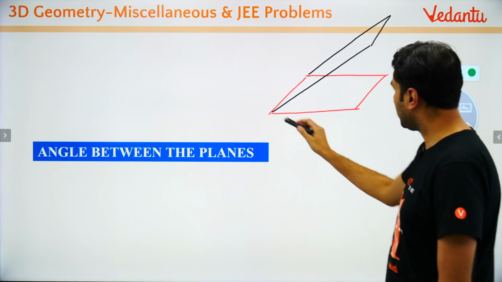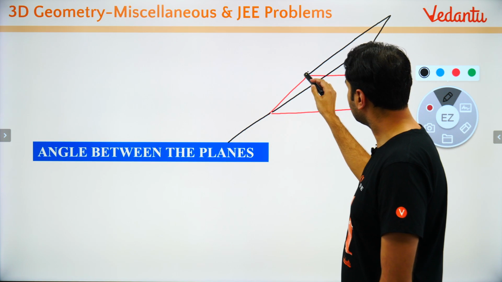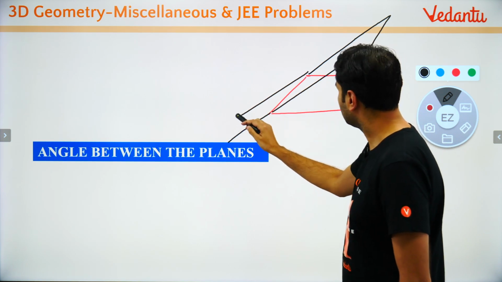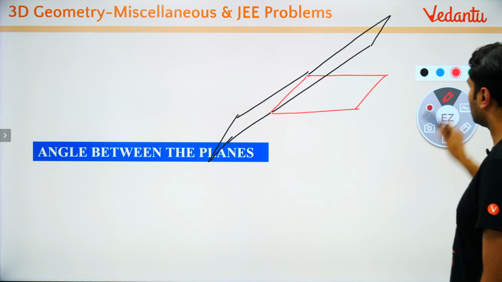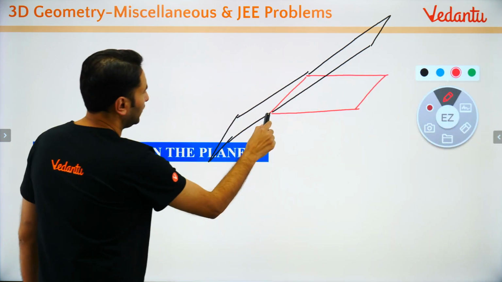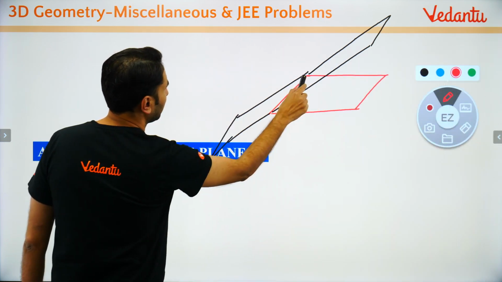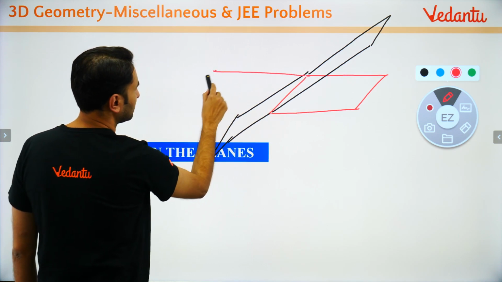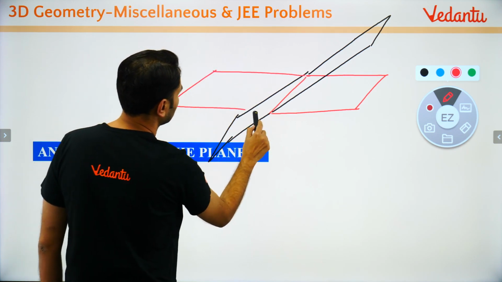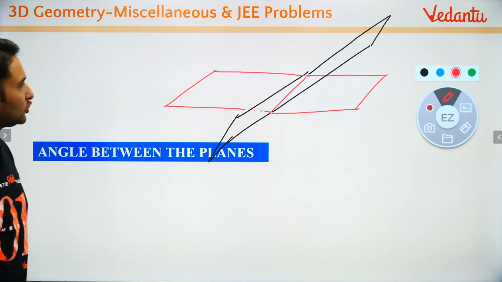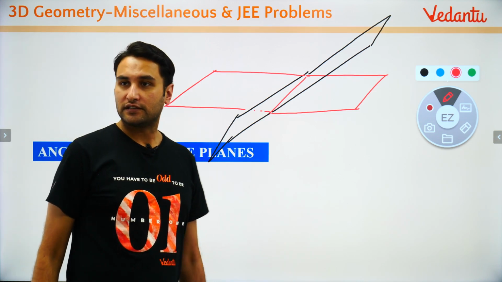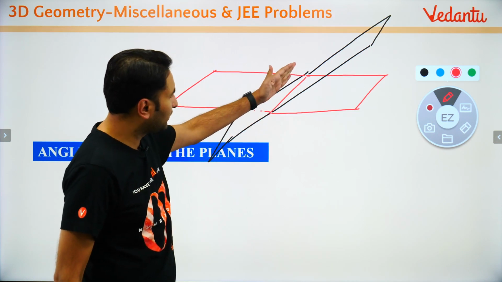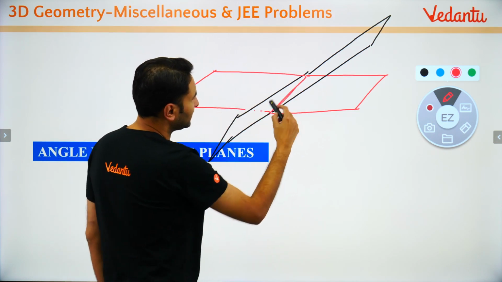So these are the two planes. Can you visualize these two planes? So these are the two planes, imagine. I hope you can imagine these planes. And they intersect at a line. These two planes are intersecting here.